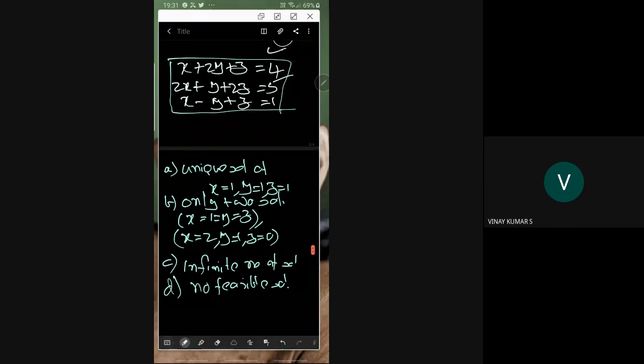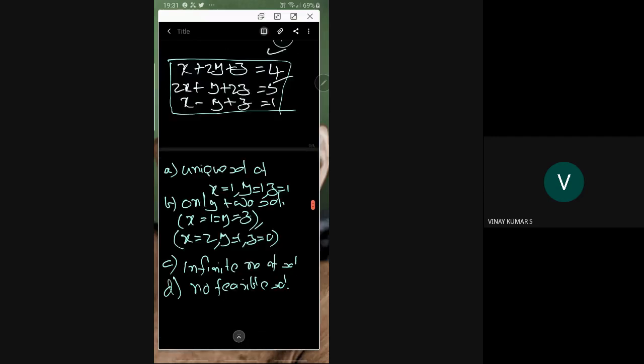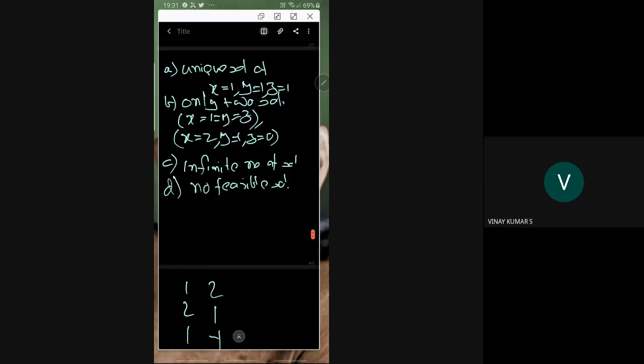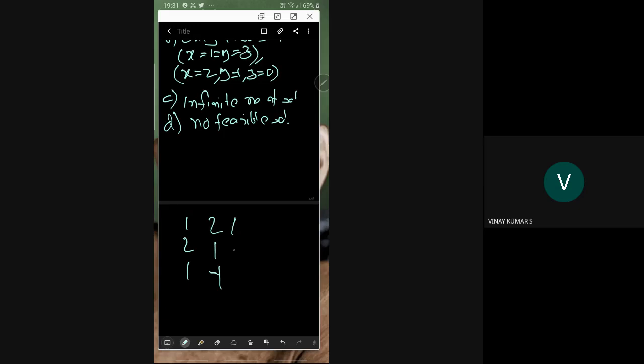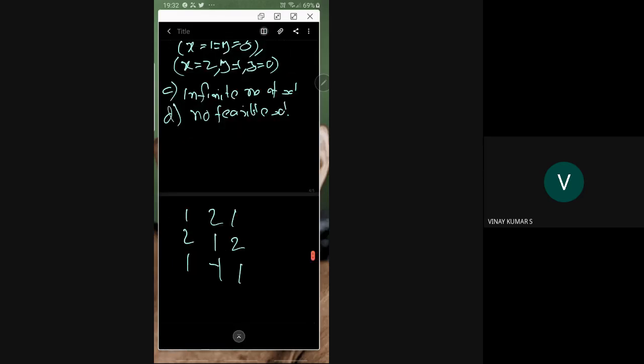The rows are 1 2 1 4, then 2 1 minus 1, again 1 2 1, and the last one is 4 5 1. So this is the augmented matrix.